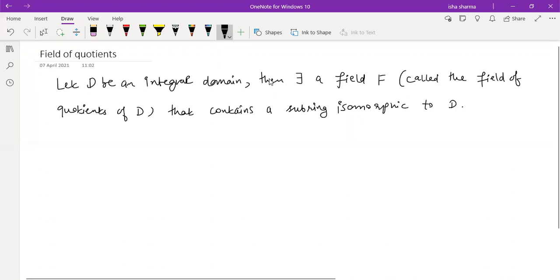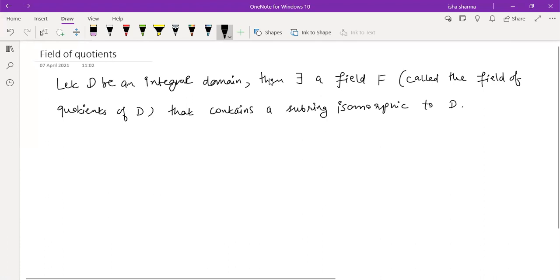This was the statement of this result which we proved, and I told you that the application of this result is that if you have an integral domain, you can always use it to construct another field. That's why integral domains hold a very important part among algebraic structures, because they can always be used to construct a field.